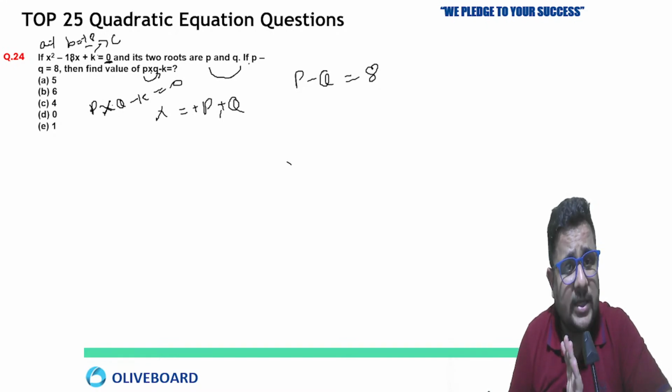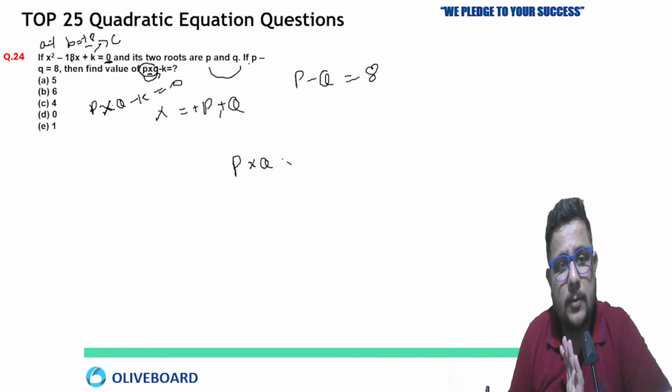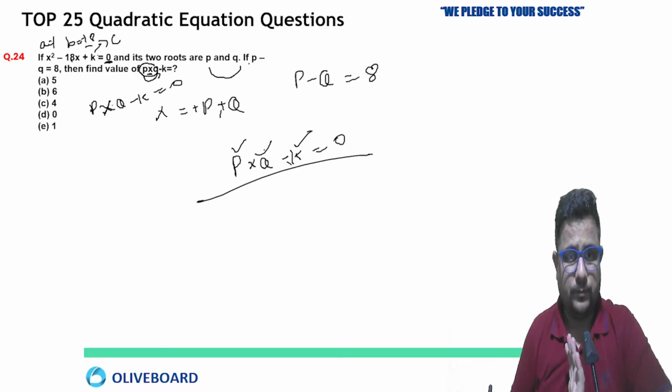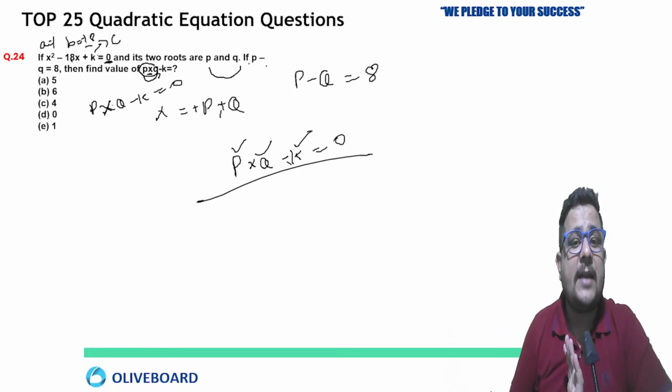P multiplied by q. This is not x, right? I am clarifying because x square is also given here. So this is p multiplied by q minus k, and this value you have to calculate. For that you need the value of k, the value of p, and the value of q also. P and q can easily be calculated. How?